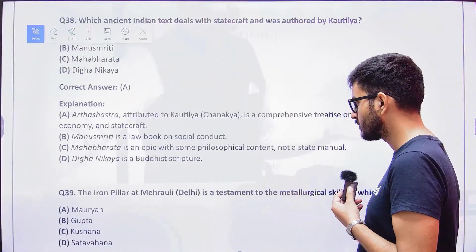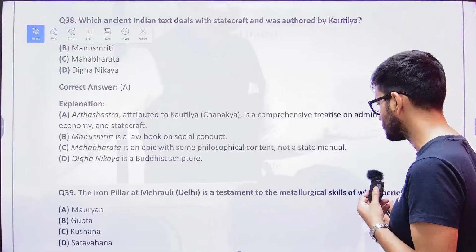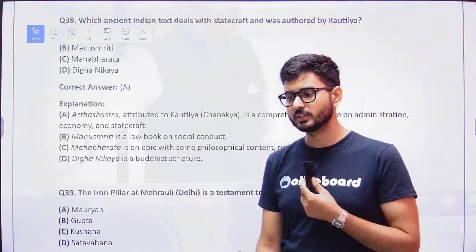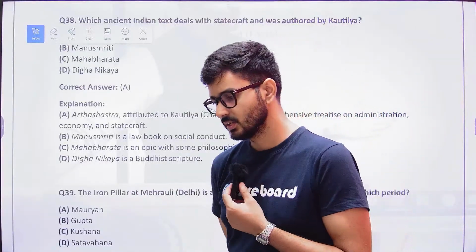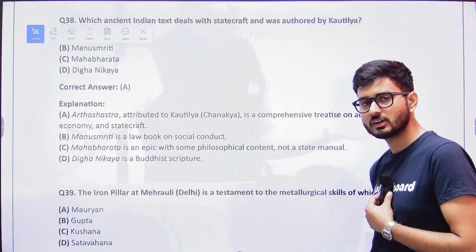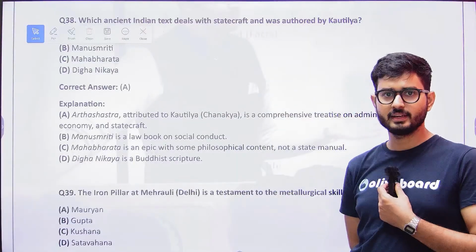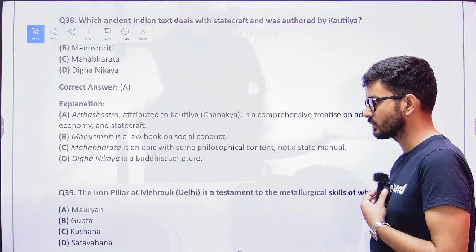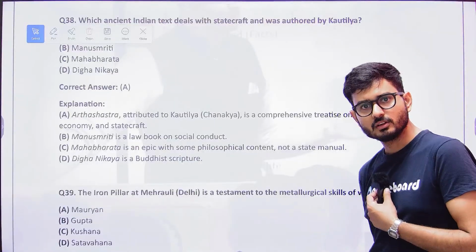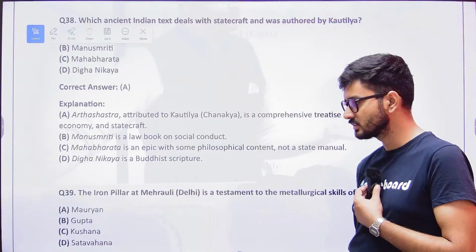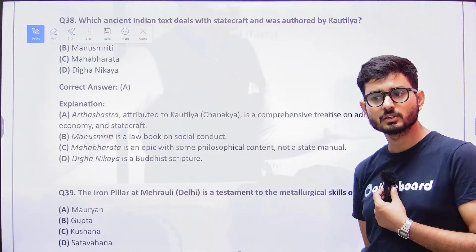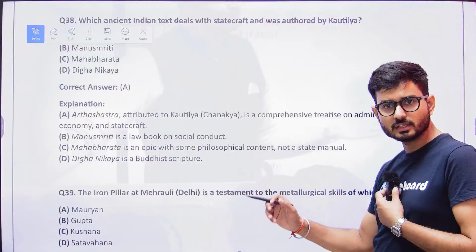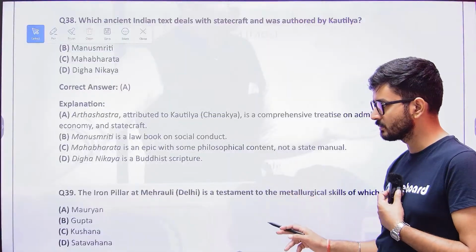Next, the iron pillar of Mehrauli is a testament to the metallurgical skills of which period: Mauryan, Gupta, Kushan, or Satavahana? In our sessions we have already spoken about who constructed it. It was constructed by Vikramaditya, a title taken by Chandragupta II, who belonged to the Gupta period. So the answer is the Gupta period, and this is a testament to the metallurgical knowledge these people had.